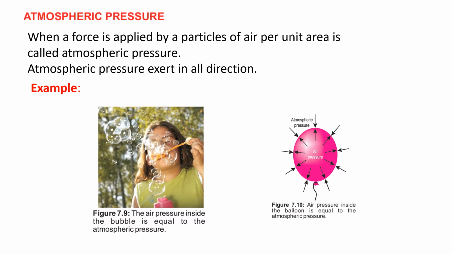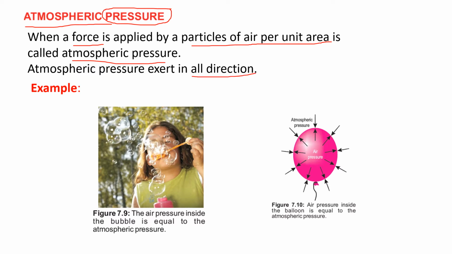Atmospheric pressure: first of all, know what pressure is. If you recap the definition, pressure is defined as force per unit area. So here we have to define atmospheric pressure. The definition of atmospheric pressure is the force applied by particles of air per unit area. Atmospheric pressure is exerted in all directions.